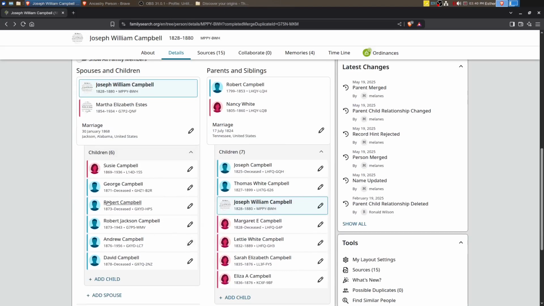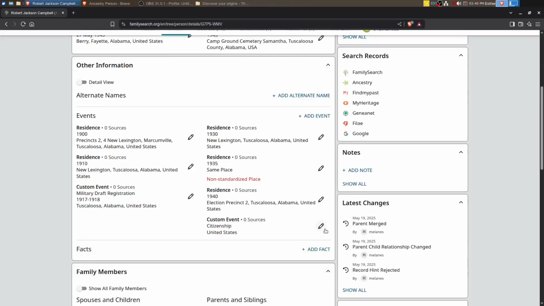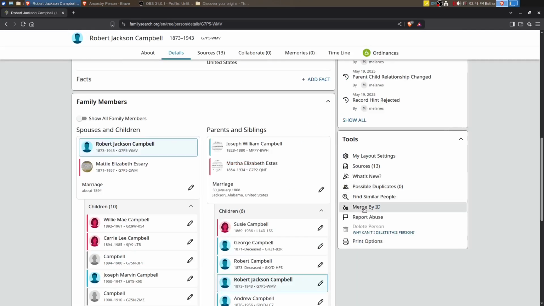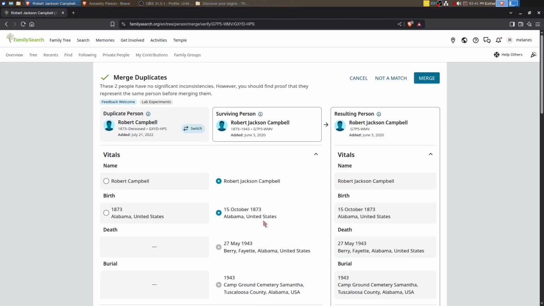You can see there are two Roberts, so we're going to merge those together as well. To do that, I'm going to just click on the ID of the one that I want to go away. You can see it says ID copied. So now I'm going to go over to Robert Jackson and we will merge him with the other one. There we go.